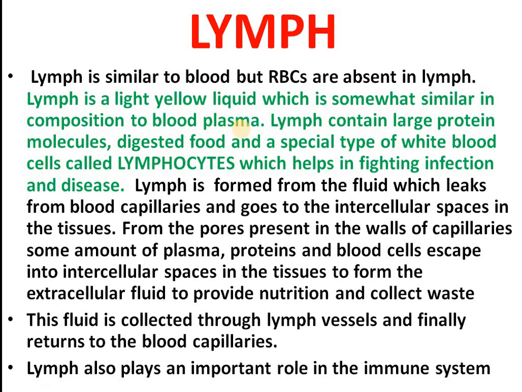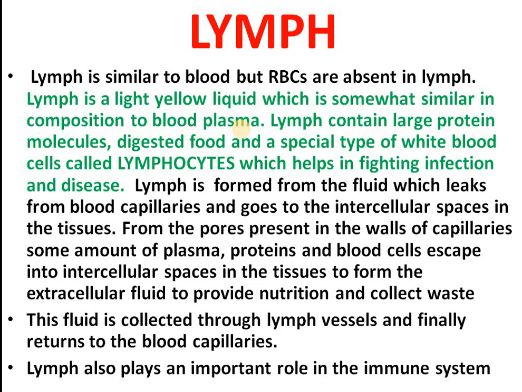And what is the composition of lymph? Meaning, what is present inside the lymph? It is blood plasma, large protein molecules, digested food material, and a special type of white blood cells called lymphocytes, which help in fighting infection and disease. So lymph is a yellow liquid composed of blood plasma, protein molecules, digested food, and lymphocytes.